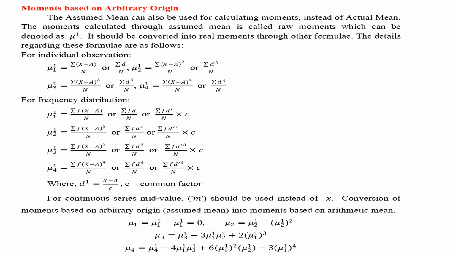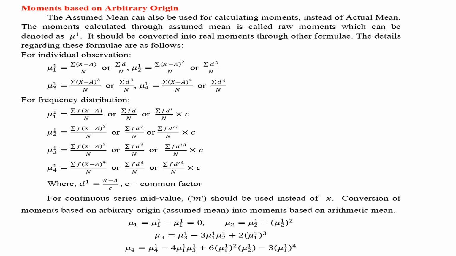Moments based on arbitrary origin. The assumed mean can also be used for calculating moments, instead of the actual mean. The moments calculated through assumed mean are called raw moments, which can be denoted as mu dash. They should be converted into real moments through other formulae. The details regarding these formulae are as follows.